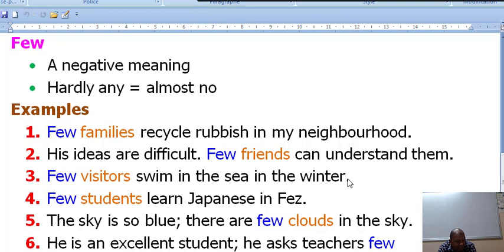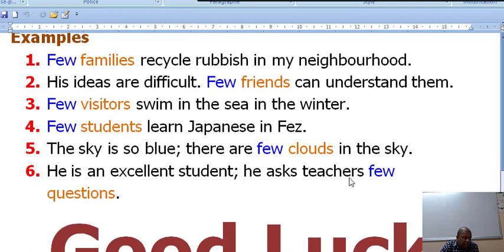The last sentence: he is an excellent student. So this is the first thing that we know about this student. He is excellent. And therefore, he asks teachers few questions, which means almost no questions, to the extent that he understands everything. He's brilliant, he's brainy, he's excellent.